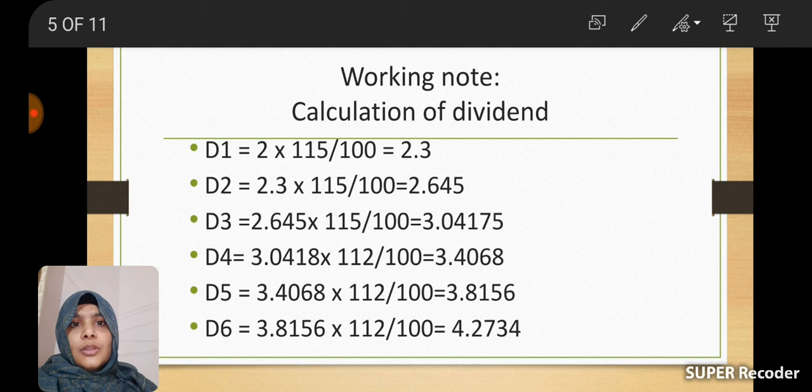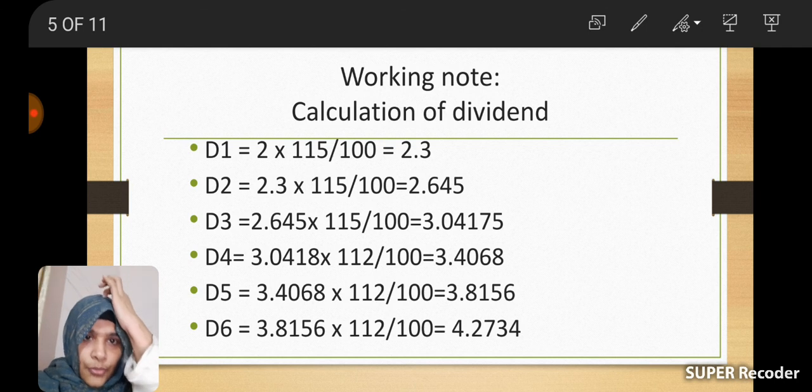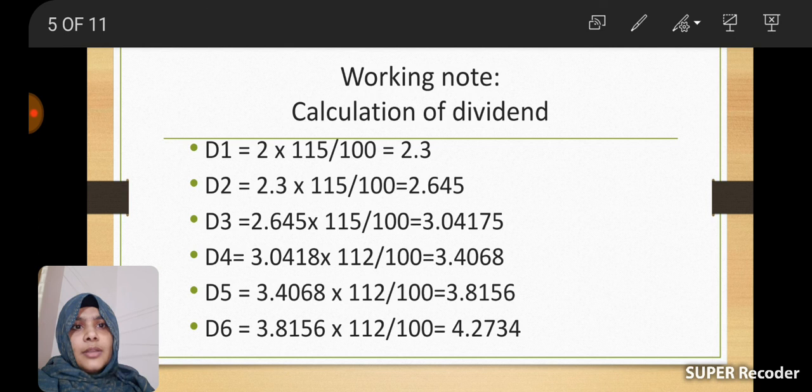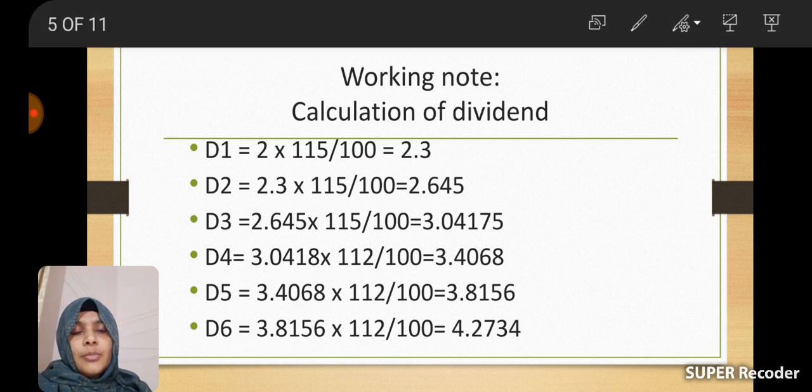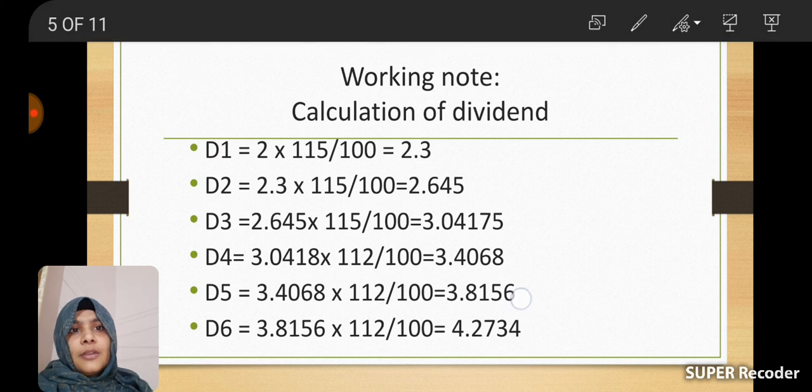In the fourth year, the dividend is 3.0418 into 112/100, which equals 3.4068. In the fifth year, D4 into 112/100, 3.4068 into 112/100, gives 3.8156.